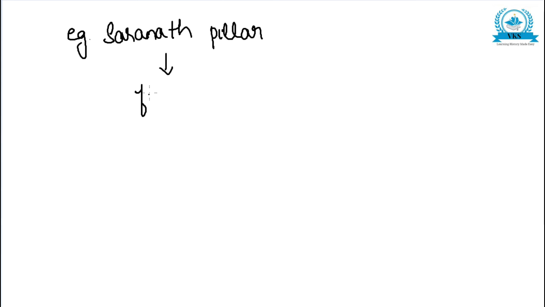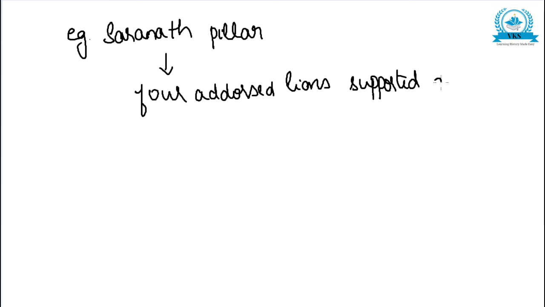One of the finest examples of the pillar is the pillar at Sarnath. This Sarnath pillar is the finest example of the monolithic pillar built by Ashoka. It consists of four addorsed lions which originally supported the Dharma Chakra.